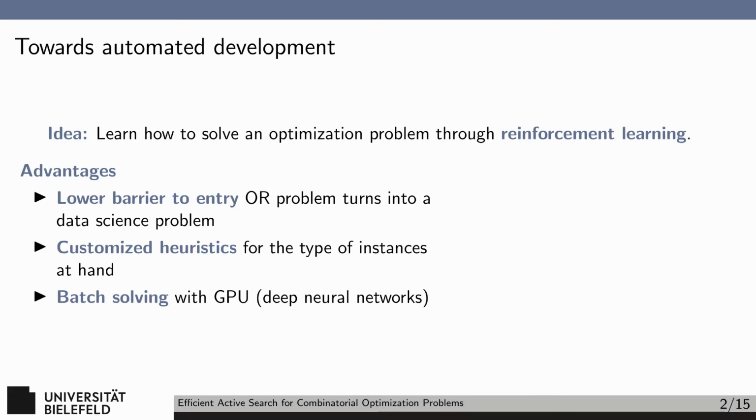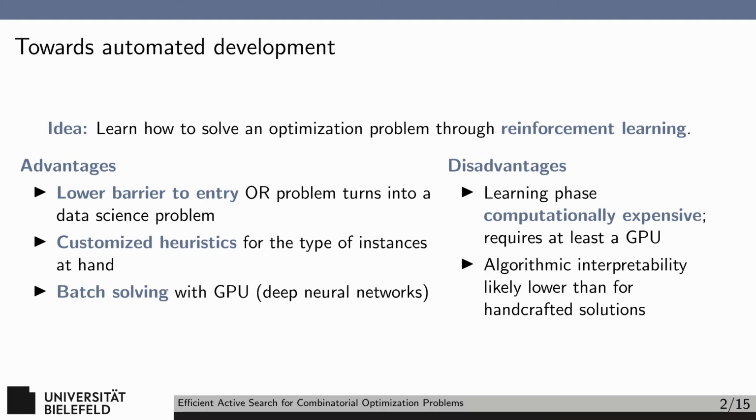Second, the heuristic would be customized to the problem instances. The algorithm configuration community has shown repeatedly that adjusting algorithm parameters to a dataset is critical to achieving the best performance. So if we learn an algorithm for a dataset, we can directly target specific instance classes. Third, reinforcement learning, when using deep neural networks, can exploit the GPU for optimization purposes, opening up a mostly unused avenue for combinatorial optimization.